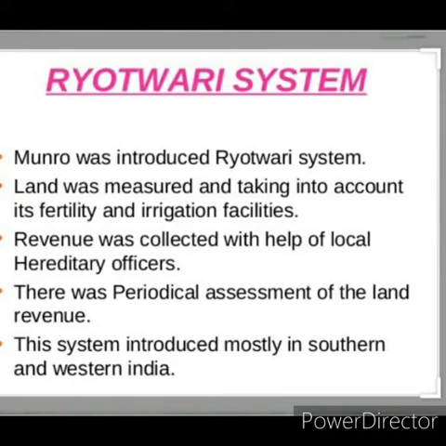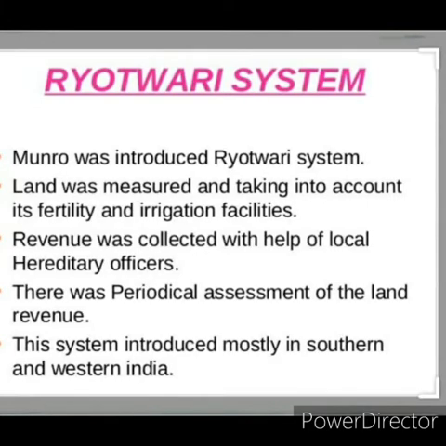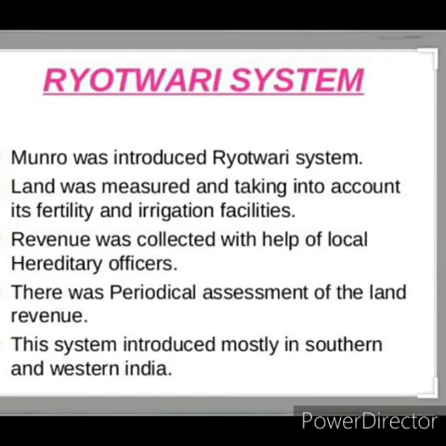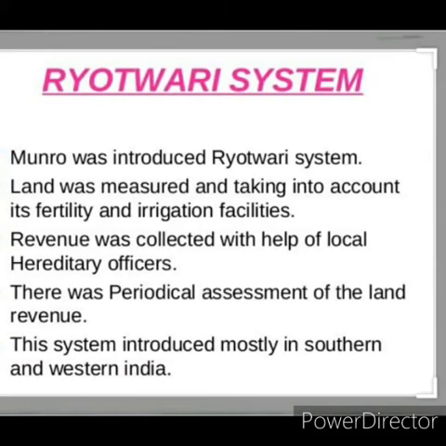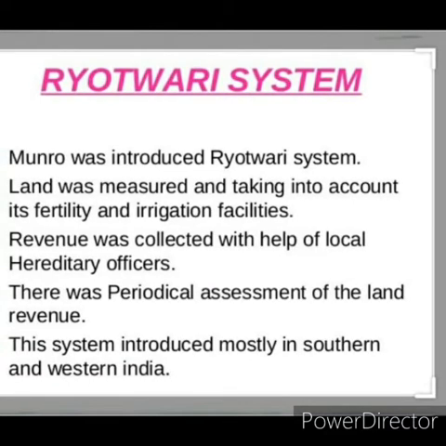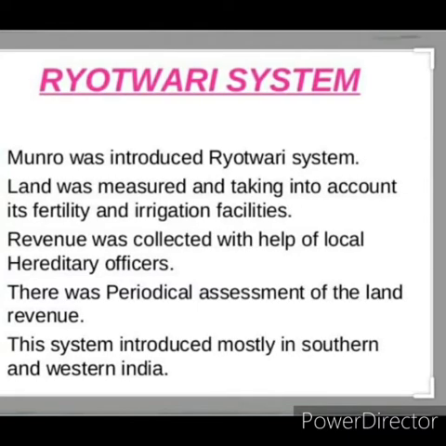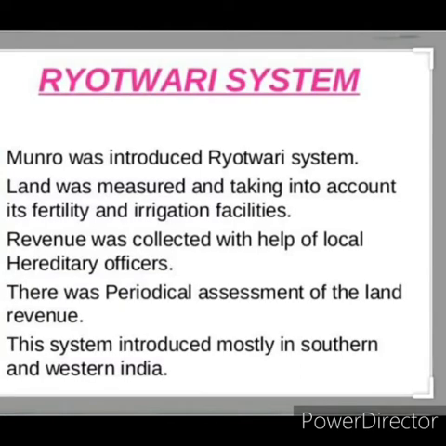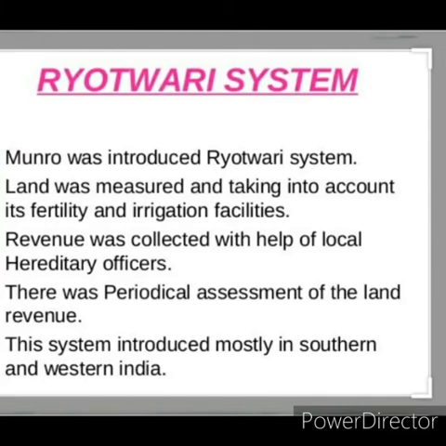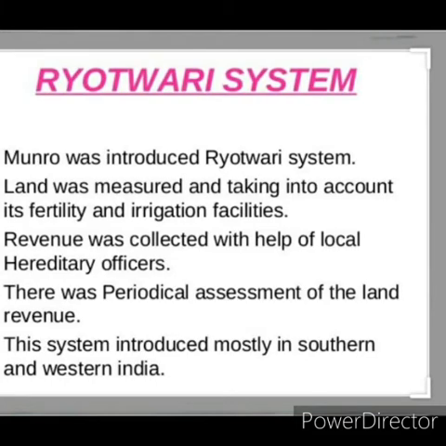The position of the cultivators became more secure. In this system, the settlement was made directly between the government and the ryots. In fact, the government later claimed that the land revenue was rent and not a tax, because the land was given by the government. So for cultivating that land, the peasants should pay rent, not tax. Like that they said.